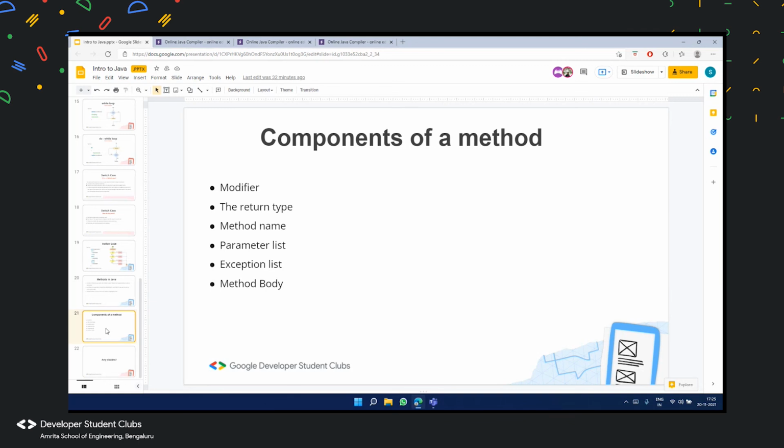And then return type is the data type of the value returned by the method. We'll be looking at all these things hands on also. And method name: the rules for field names apply to method names as well. So we did understand the rules for naming fields, so you can do the same thing there also. Parameter list.